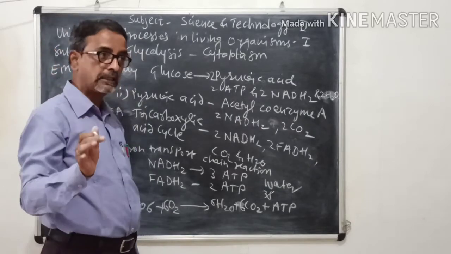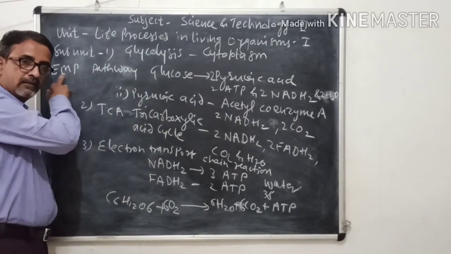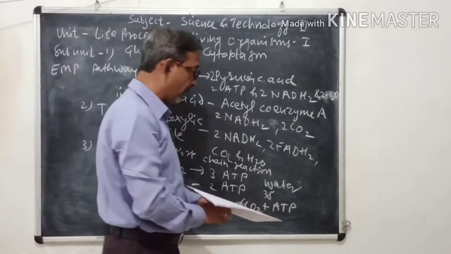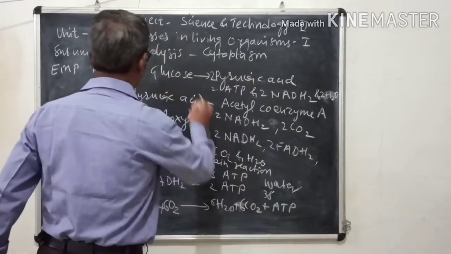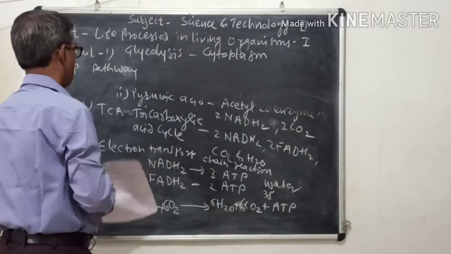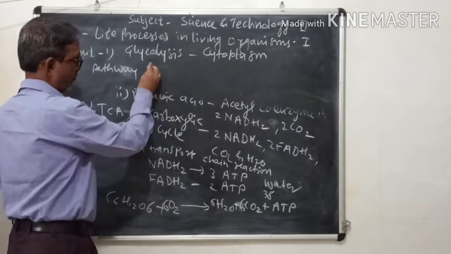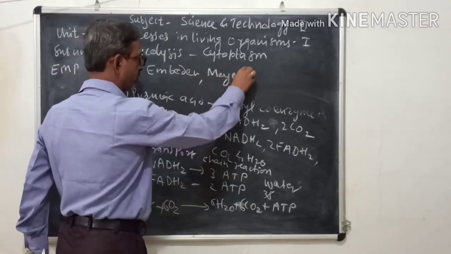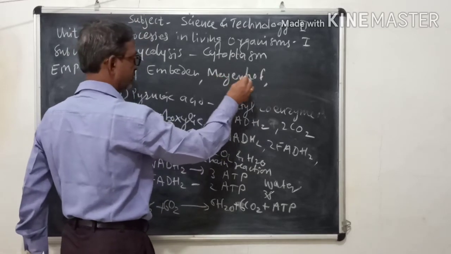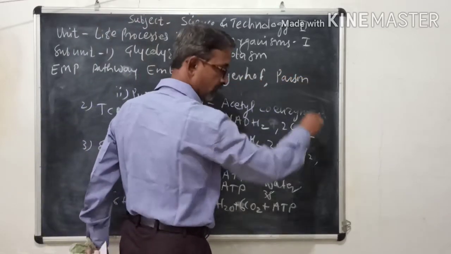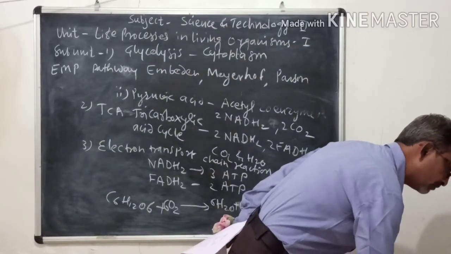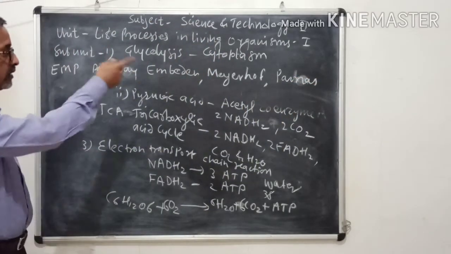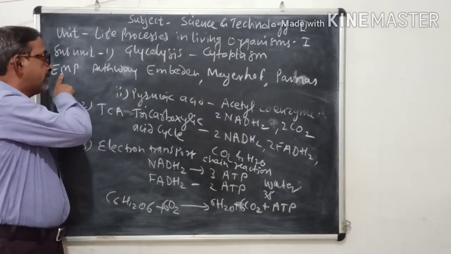Because glycolysis was discovered by 3 scientists collectively along with their colleagues, and these are Embden, Meyerhof and Parnas. Embden, Meyerhof and Parnas along with their colleagues, and hence glycolysis is also called the EMP pathway.